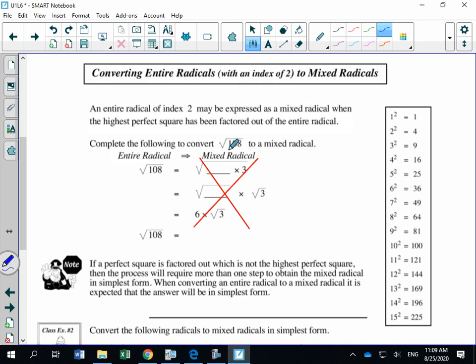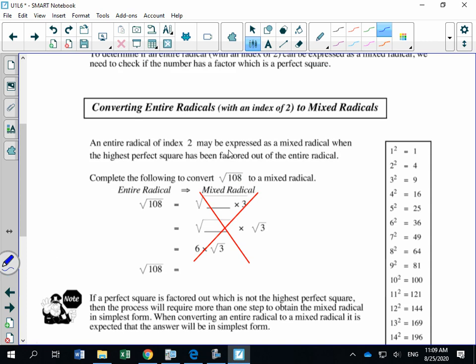So what we did in the first few lessons, because I find when students do prime factorization, they will never get these questions wrong. So prime factorization, remember, is we're dividing by prime numbers: 2, 3, 5, 7, 11, 13. So you're going to get a number, and they give us the square root of 108. So first of all, if I said, is that entire or mixed? You would look at this and say, okay, what's the number in front of here? It's a 1. This is an entire radical. Square root of 108 is an entire radical.